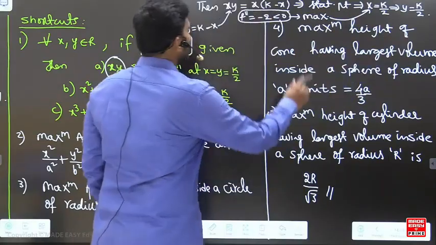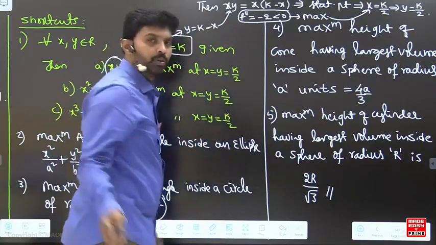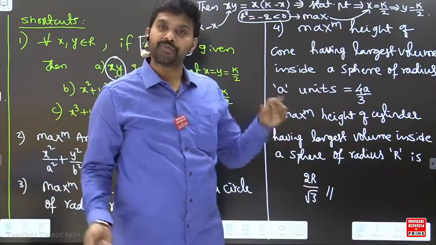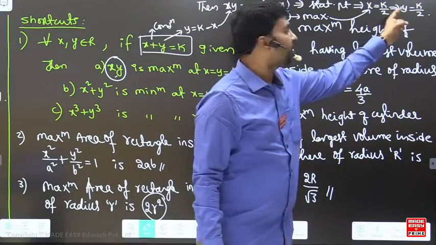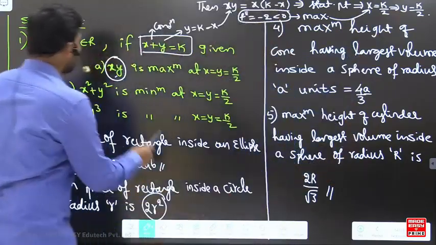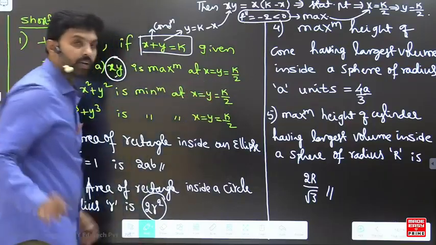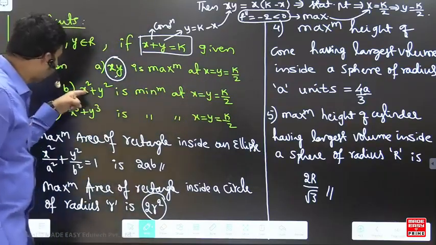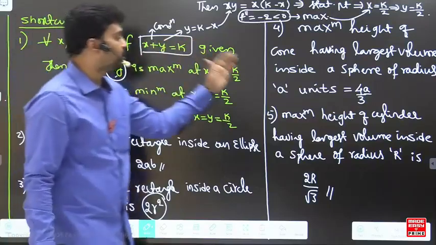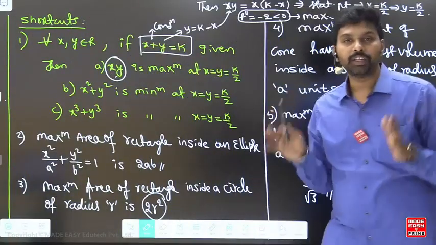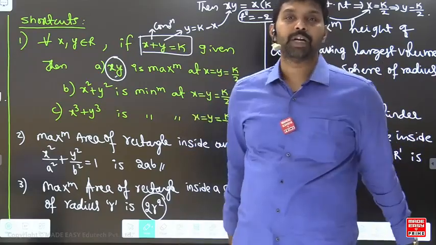The second derivative is negative, which means the function is maximum at the stationary point, so maximum at k by 2 comma k by 2. That is, xy is maximum at x is equal to y is equal to k by 2. Similarly, you can prove the others. The only thing is to use the constraint in the function and maximize it.